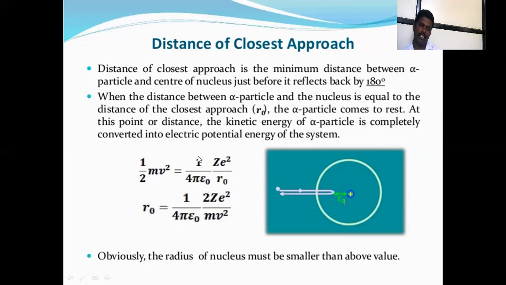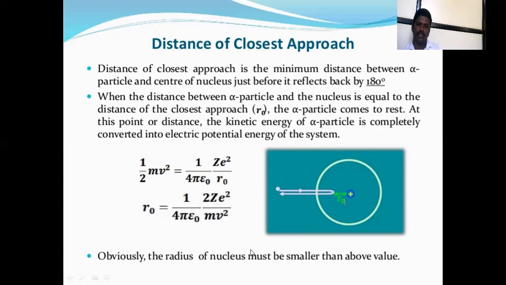Kinetic energy equals 1 upon 4 pi epsilon 0 times 2Ze square upon r0, where Z is the atomic number. Then r0 is equal to 1 upon 4 pi epsilon 0 times 2Ze square upon 1/2 mv square. This equation gives the distance of closest approach.